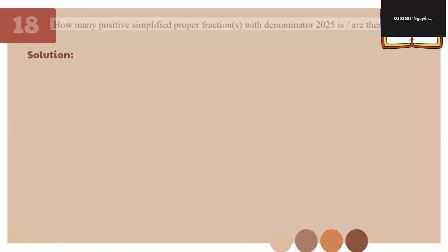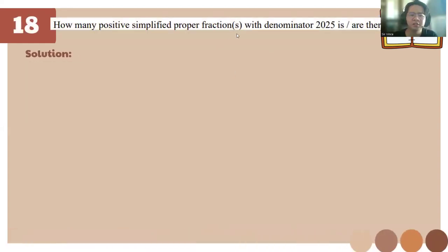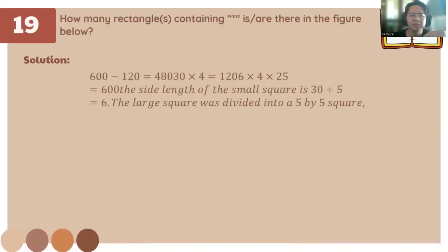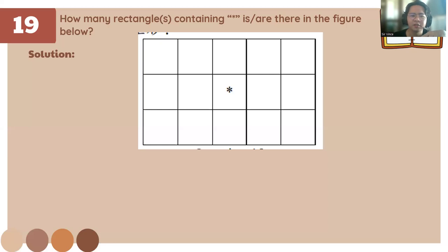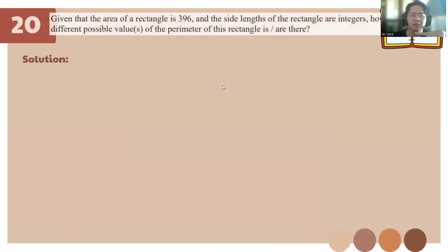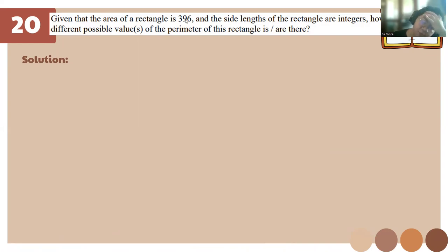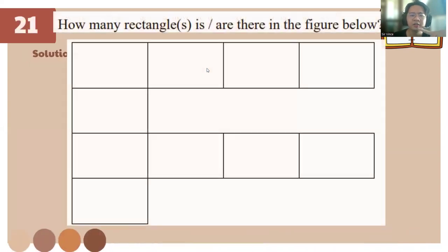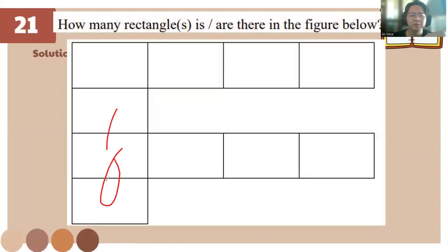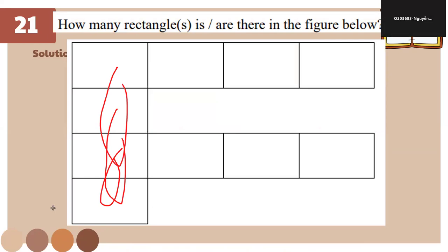So how many positive divisors for this one, class? The prime factorization, okay? Then we don't care how many exponents, just the primes. This one is not included. Then this one, class, 396. This is one where you do the prime factorization and get the exponents. Then this one, remember to count by this one, okay? Nice.